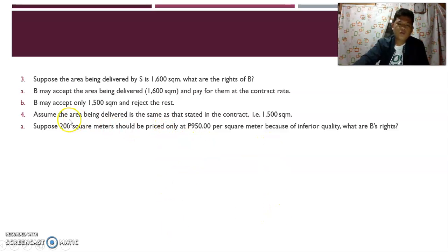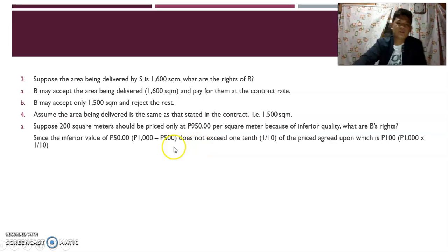Eh, what if yung 200 square meter daw is ilog? So, paano matataniman yung ilog? So, ibig sabihin, there is an inferior quality. Naintindihan? So, dapat yung 200 square meter daw is ipaprice mo at 950 pesos per square meter. Hindi 1,000 lahat. Naintindihan? So, ito yung magiging rights ni B.